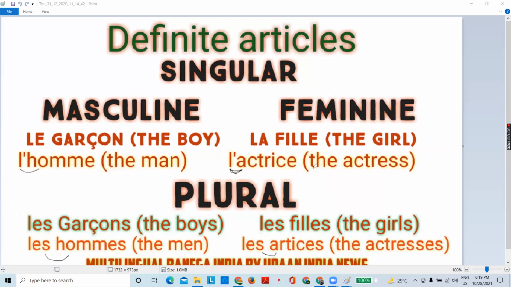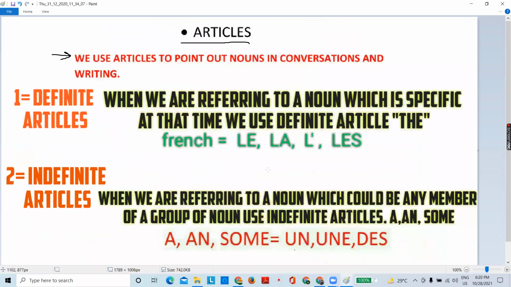Now we are moving to the indefinite article. Indefinite articles are very easy. Okay, let's see what is the definition. When we are referring to a noun which could be any member of a group of nouns, use indefinite article. So indefinite article is a and some and also one, we can say. Another definition: when the noun's identity is not confirmed, at that time use indefinite article. A and some and one also we will take.